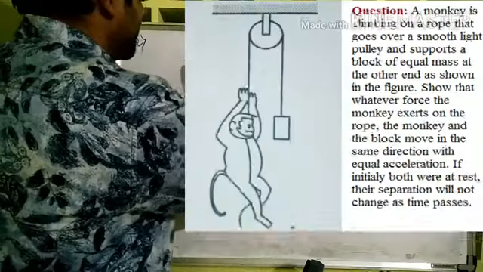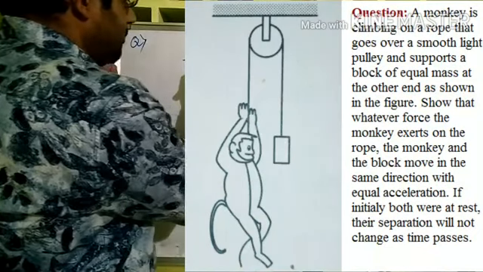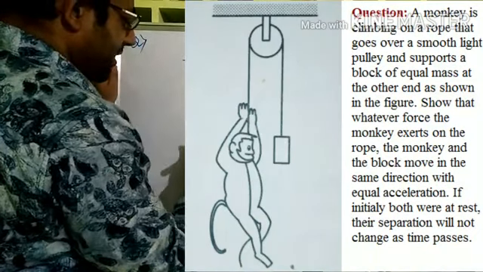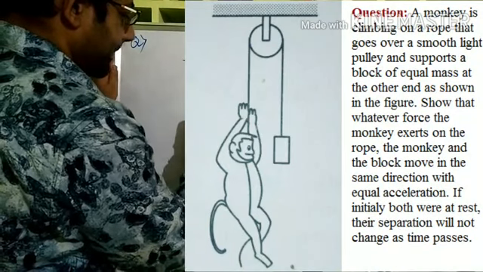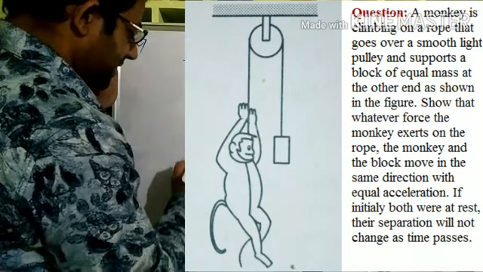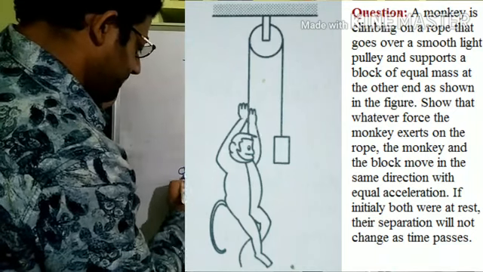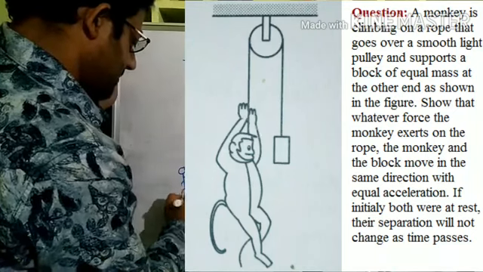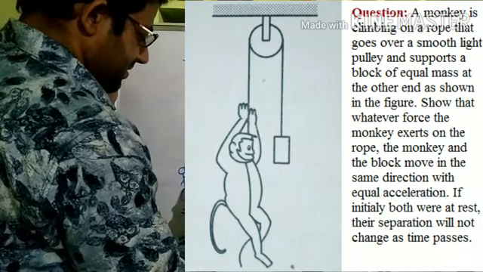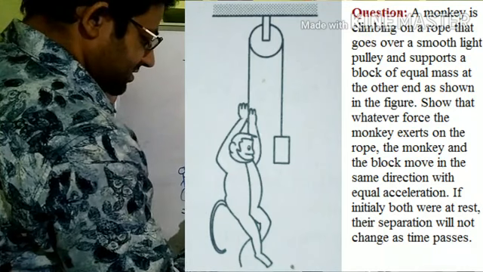Clear? Let us take up another question where there is a pulley. On one side of the pulley there is a monkey, and on the other side of the pulley there is one object.